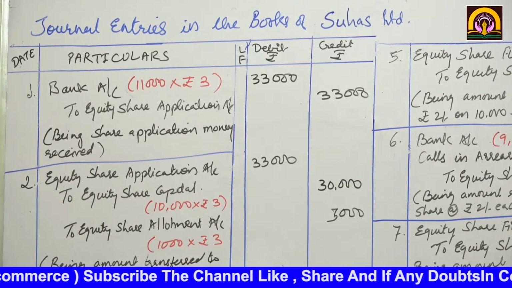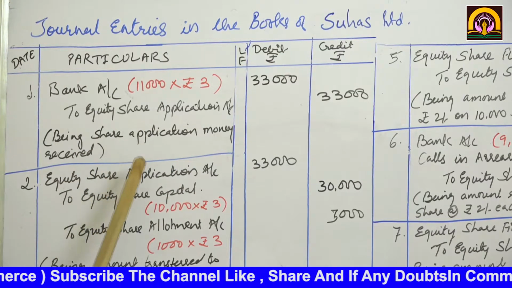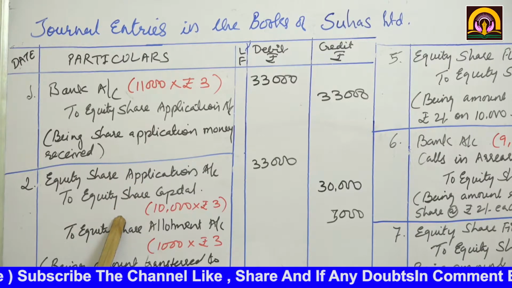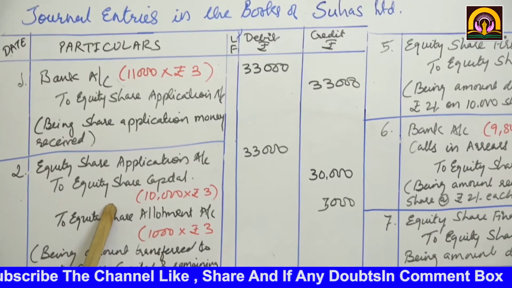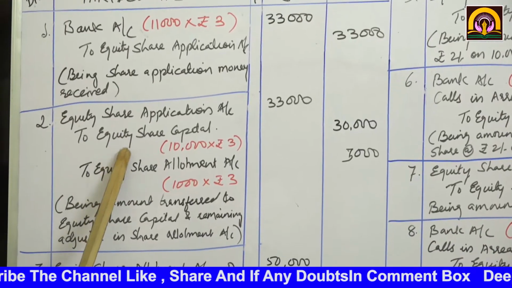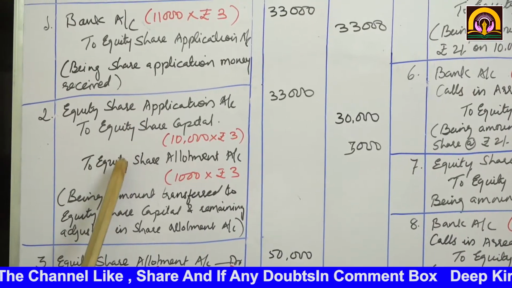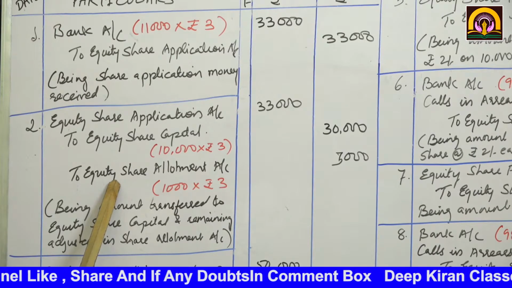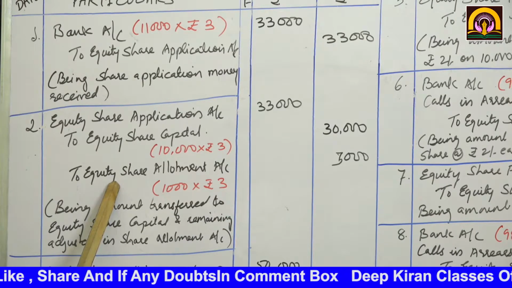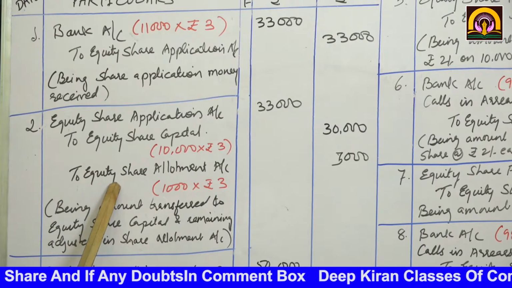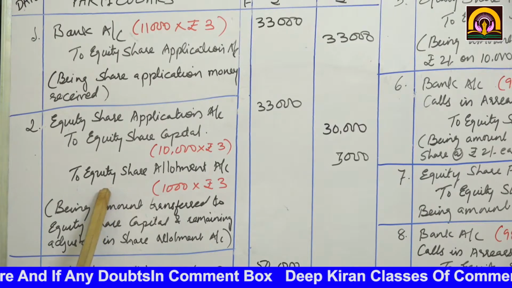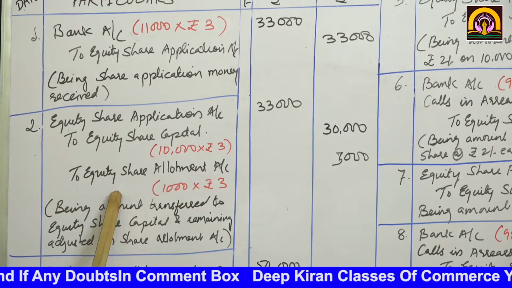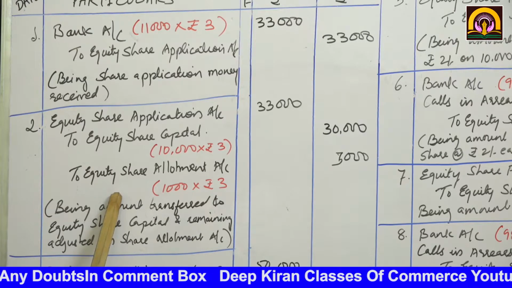Okay. Now this share application money, what have the company directors decided? They have decided to allot on pro rata basis. It means if someone has subscribed for 11 shares, he will get only 10 shares. In the working note I had shown you how that pro rata was taken out.